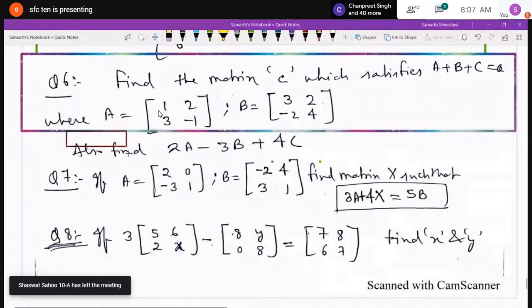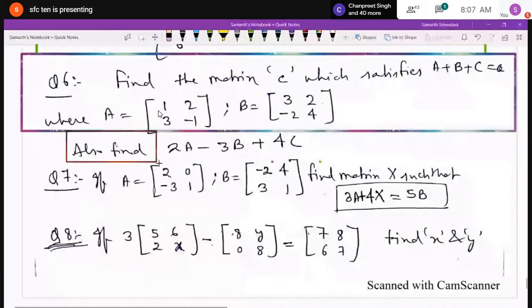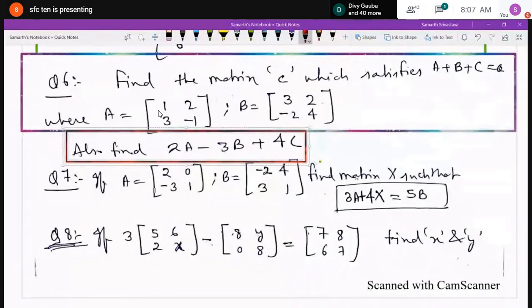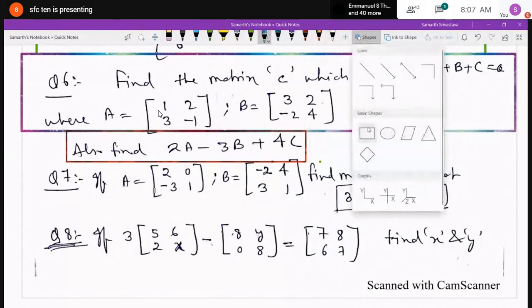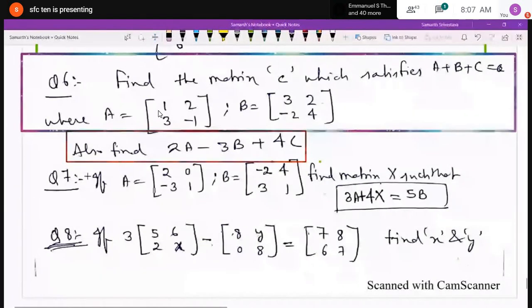Then you will find the matrix C. After getting the value of C, also find 2A minus 3B plus 4C. You have to multiply the matrix A by the scalar 2, matrix B by the scalar minus 3, and similarly C by 4. And then you have to simplify.